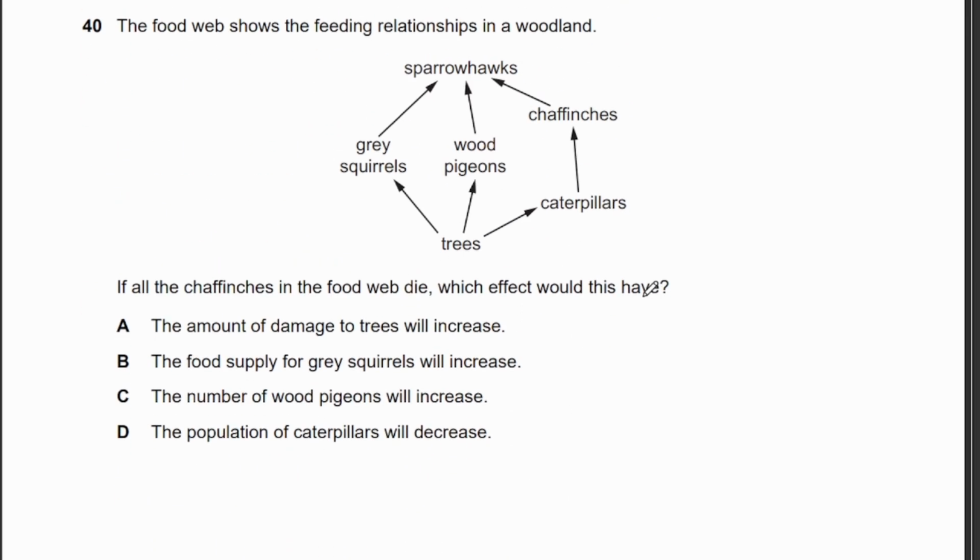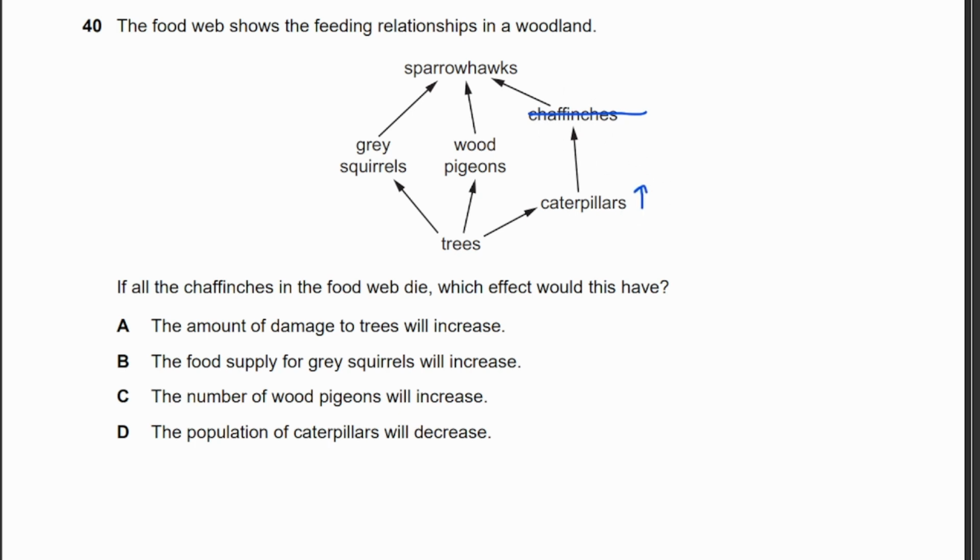Lastly, 40. The food web shows the feeding relationships in a woodland. If all the chaffinches in the food web die, which effect would this have? Right. So if there were no chaffinches, the number of caterpillars will increase because there's no chaffinches to eat the caterpillars.